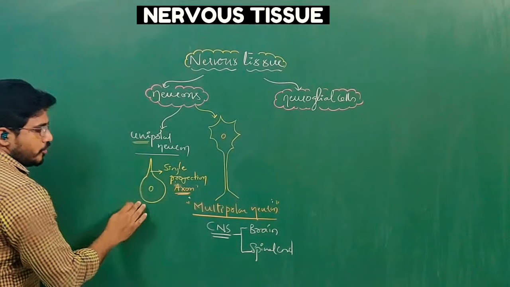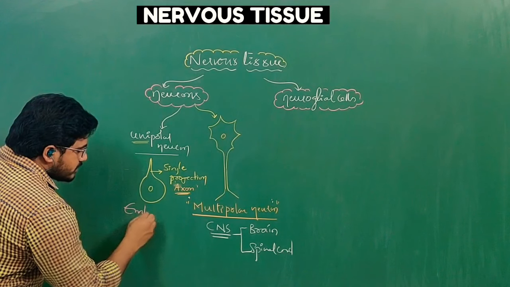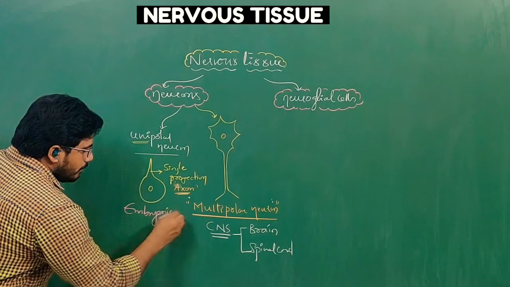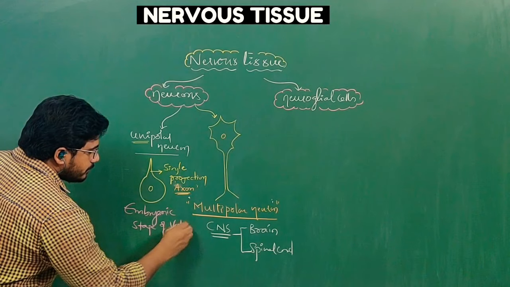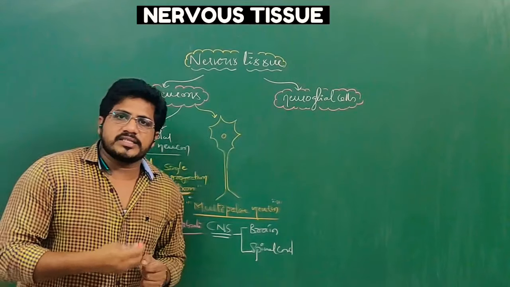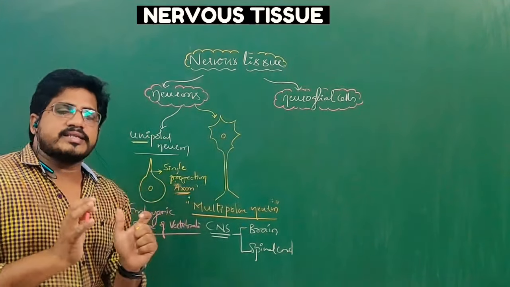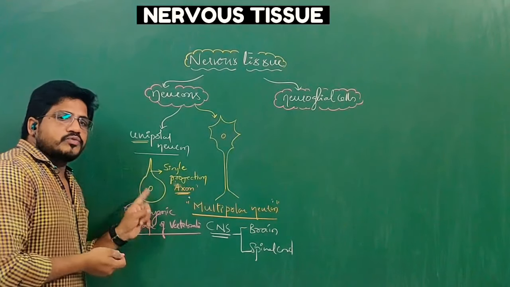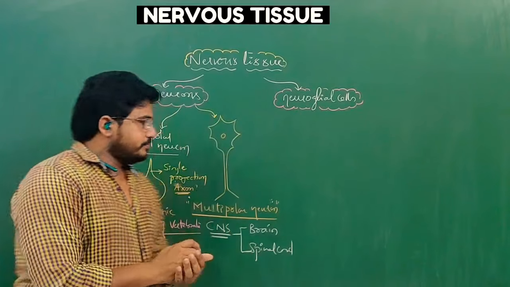This type of unipolar neuron is found in the embryonic stage of vertebrates. Vertebrates means what? Fishes, amphibians, reptiles, aves meaning birds, and mammals. In these animals, this type of neuron is found in their embryonic stage, meaning the early stage of life.